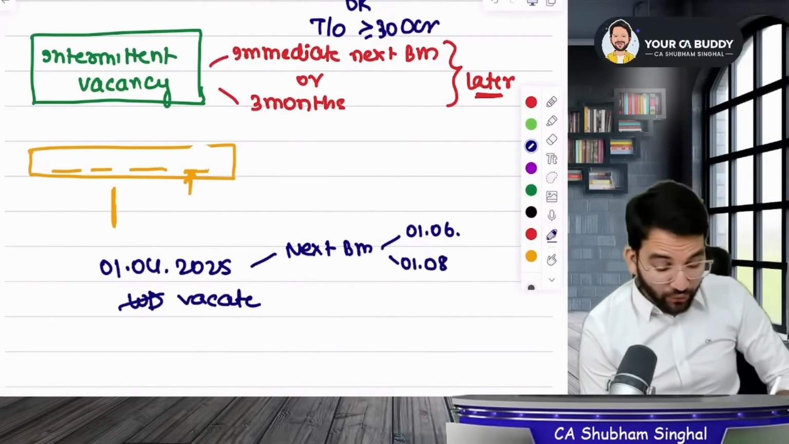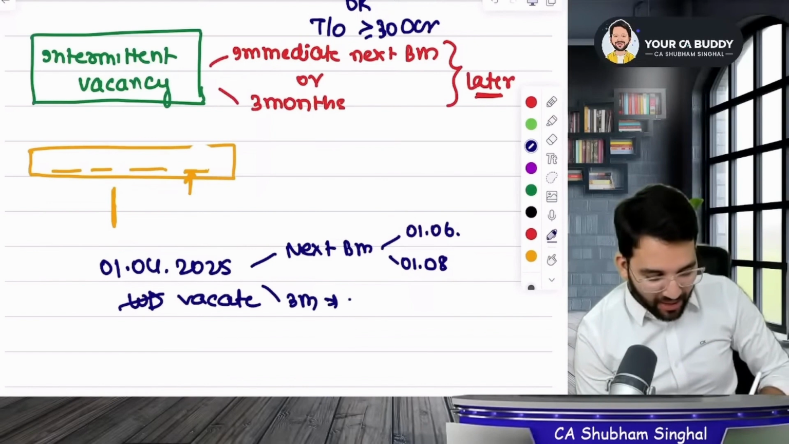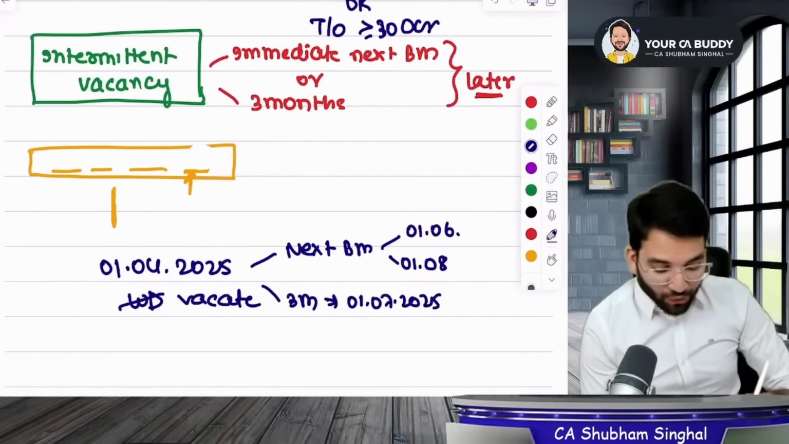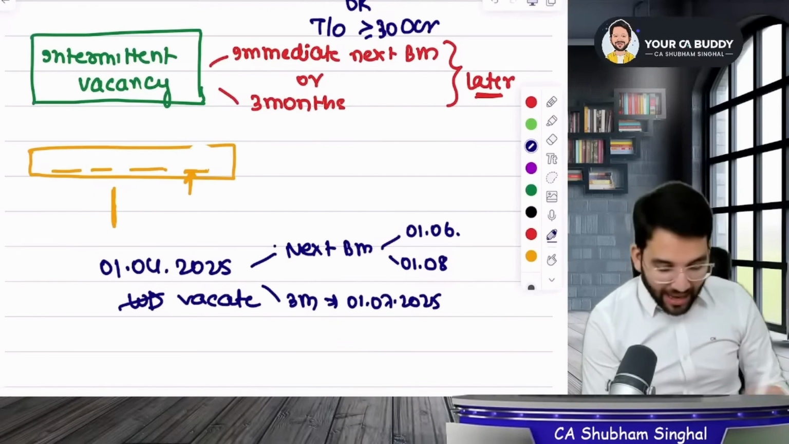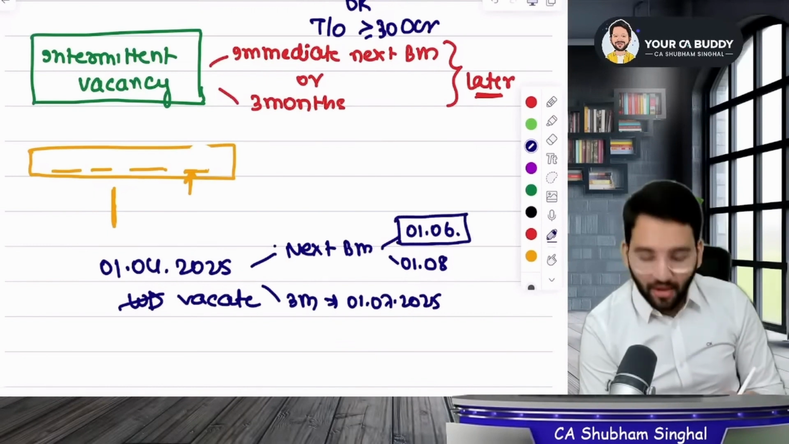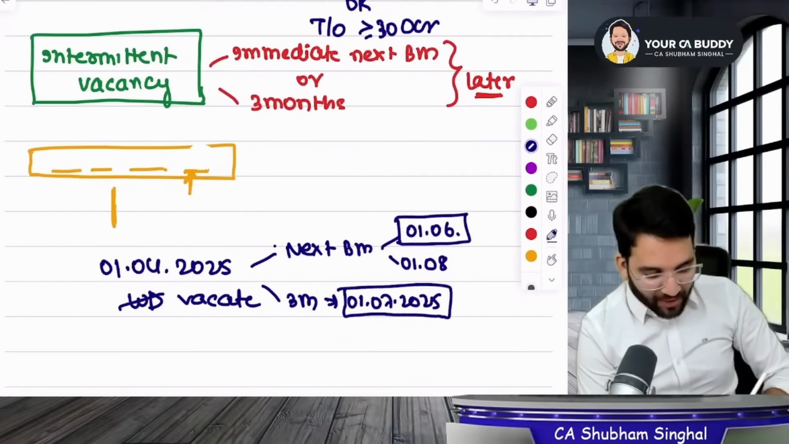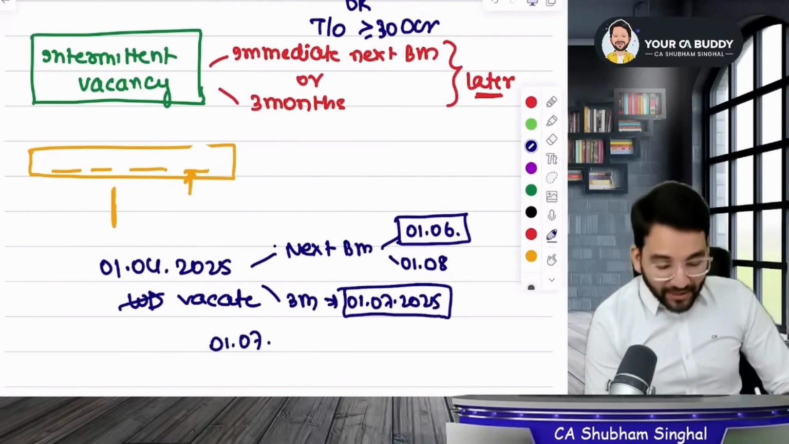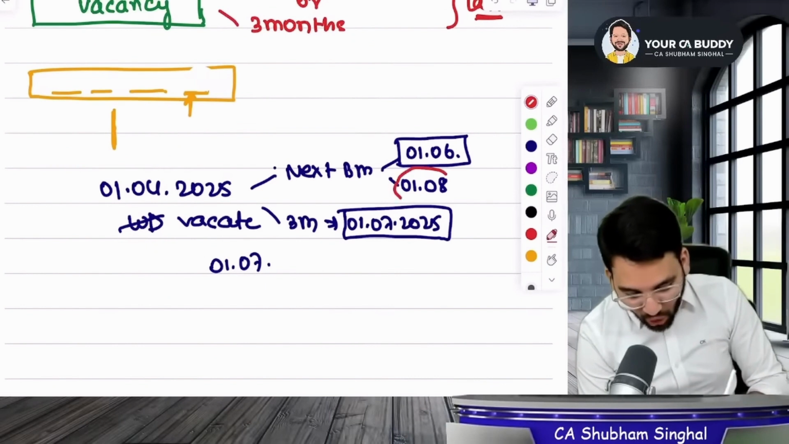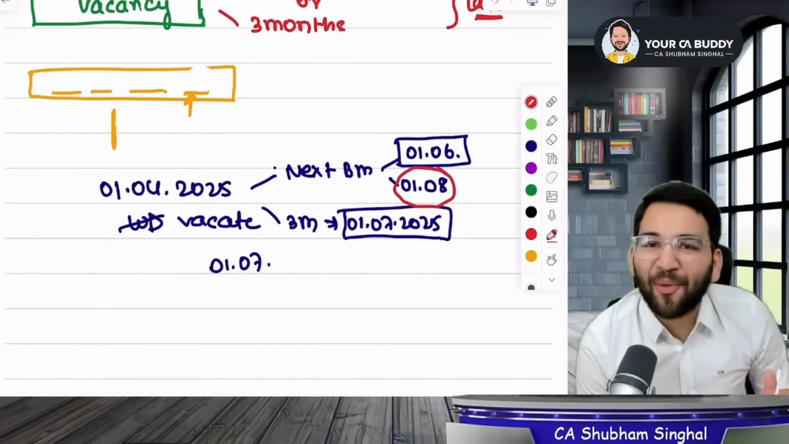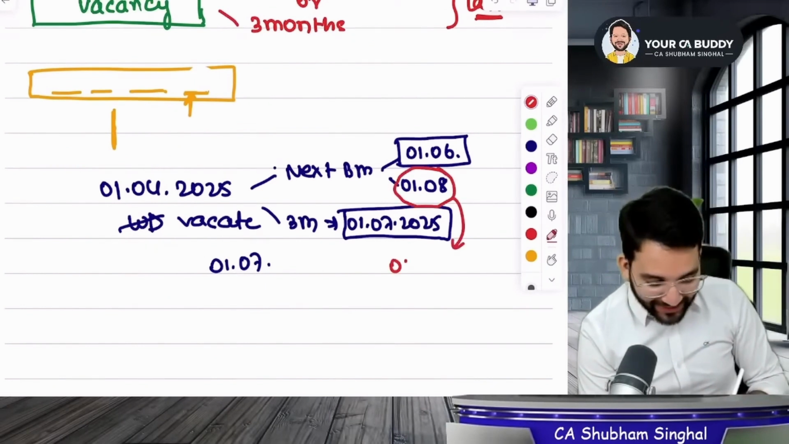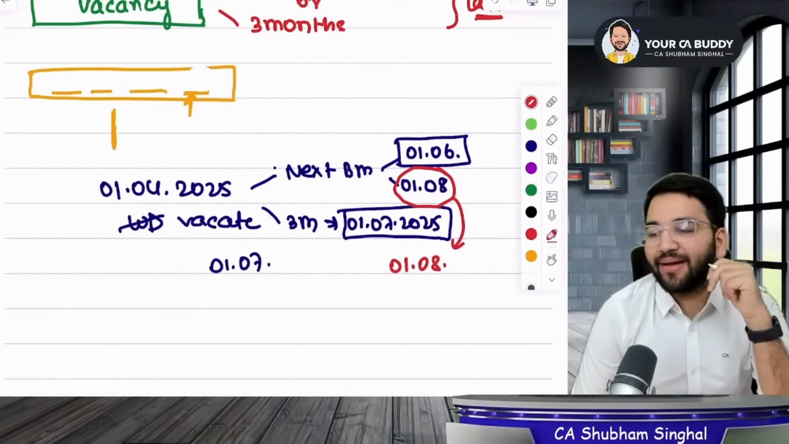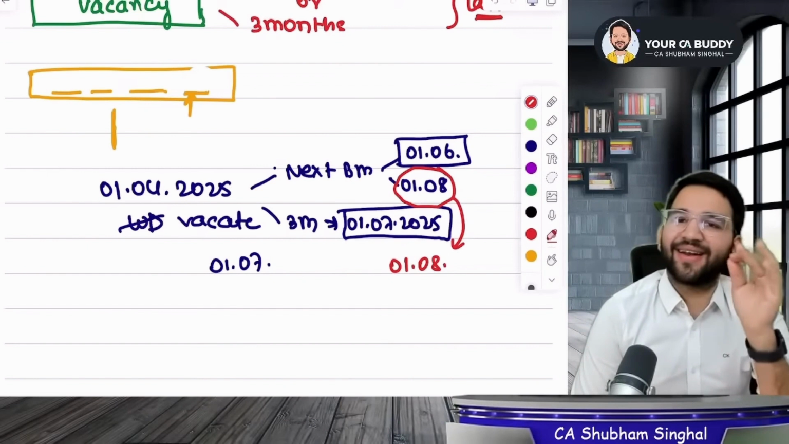So students, you will compare this with 3 months. What date will come after 3 months? It will be 1st July 2025. Now among the two, you will compare whichever is later. If your next board meeting is on 1st June and time limit is till July 1st, then you have to appoint a woman director by 1st of July. But if your next board meeting is on the 1st of August, then you can't appoint before the board meeting. In that case, you will have to appoint by 1st of August, right? So whichever is later. Whichever is later. Please keep this in mind, students.